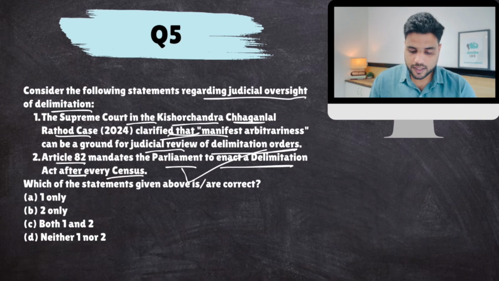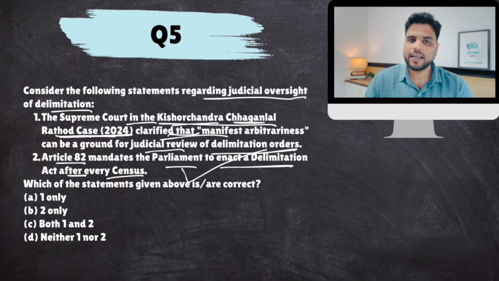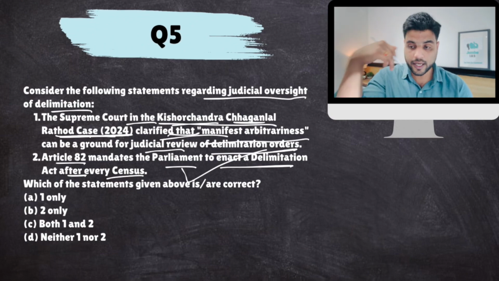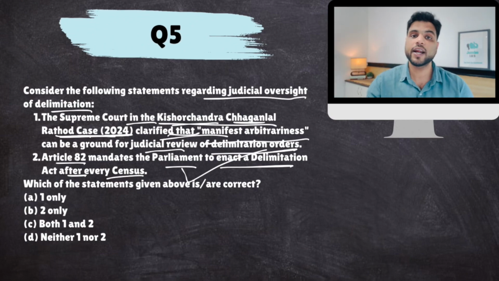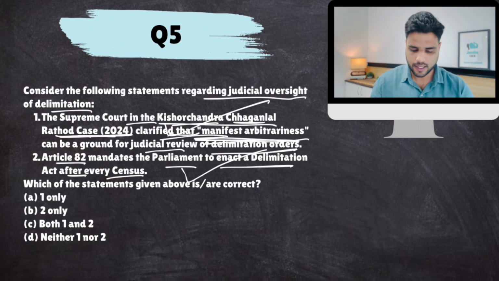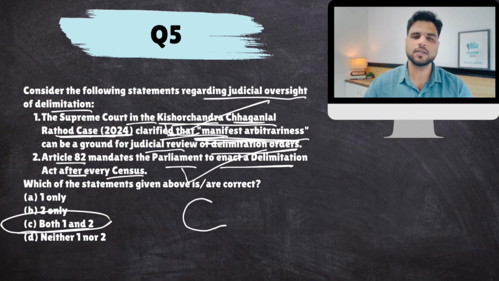The Supreme Court in this recent judgment has said that if there is evidence of clear, manifest arbitrariness, clear-cut malice, that the delimitation exercise is not being conducted properly, then we can interfere and review the order of the Delimitation Commission, despite the fact that it is written explicitly in the Constitution that courts are debarred from that. So this is absolutely correct. Judicial review is there even in the delimitation exercise, provided the grounds are manifest, clearly shown arbitrariness. So the answer to this question would come out to be C.